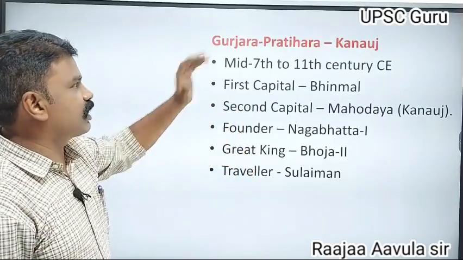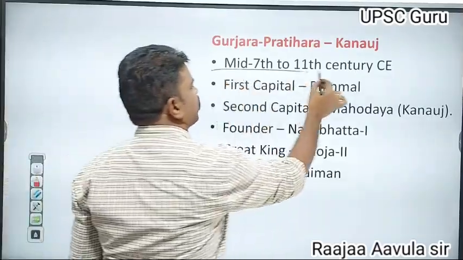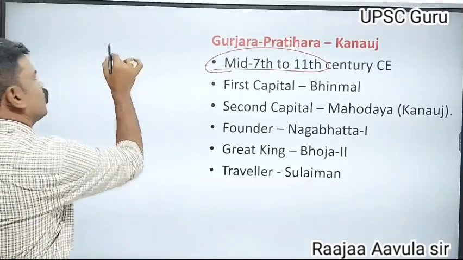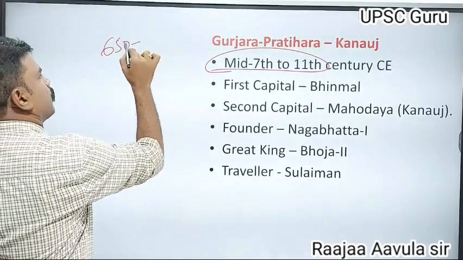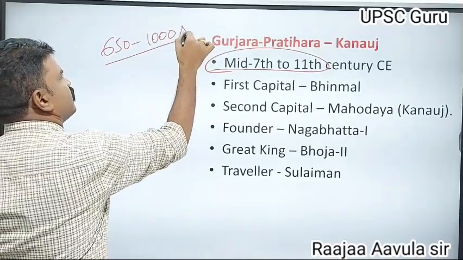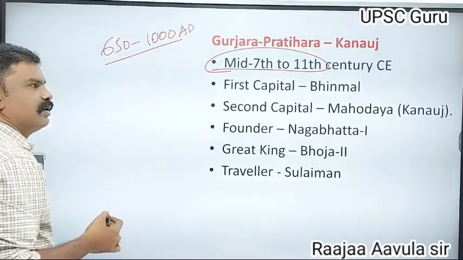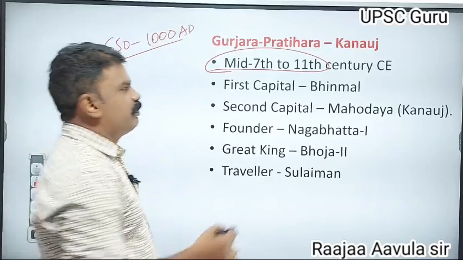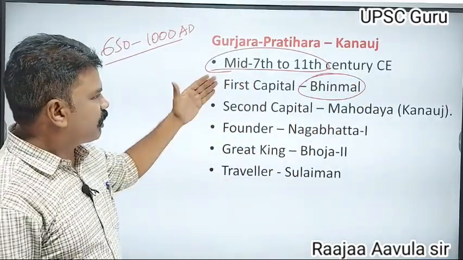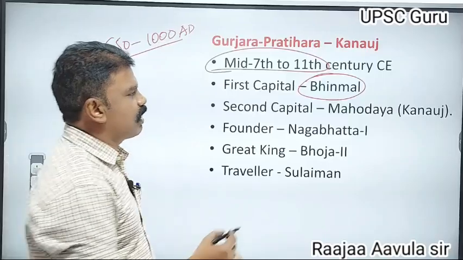Gurjara Pratiharas of Kannauj ruled from the mid 7th century to 11th century AD, that means around 650 to 1000 AD. Their first capital was Binmal. From Binmal, the second capital was Mahodaya.